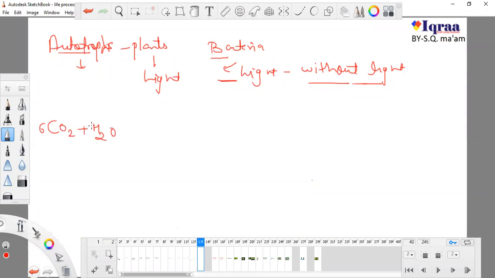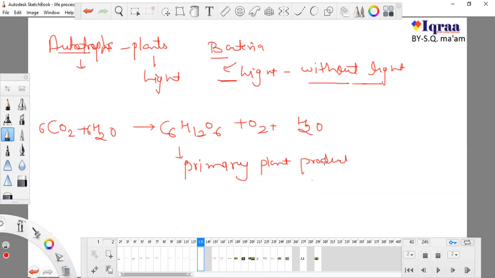This is the equation of photosynthesis, and in photosynthesis this molecule is formed. We know about this molecule. This molecule is known as the primary plant product, and this is also known as glucose. And any other form which is produced by a plant. We all are dependent on plants; even if you are non-vegetarian, you are dependent on plants totally.